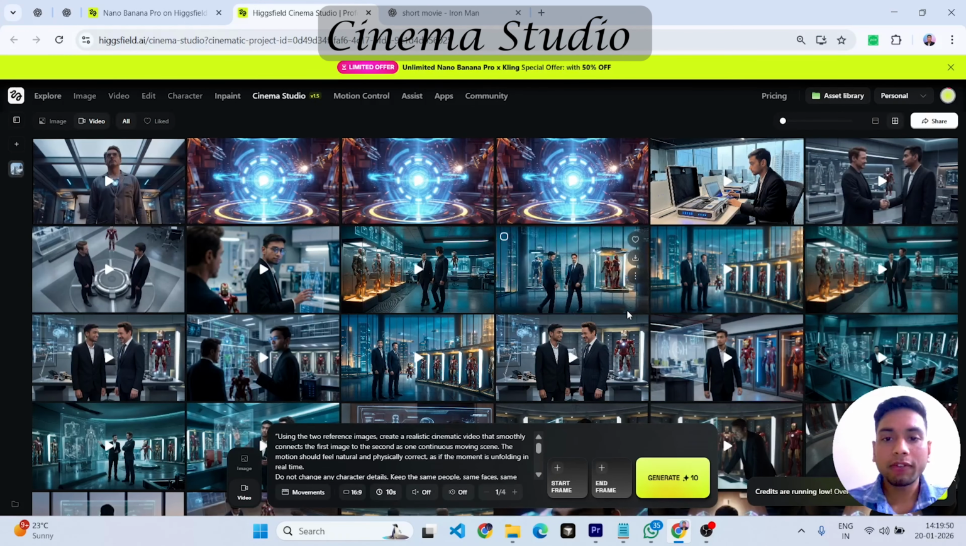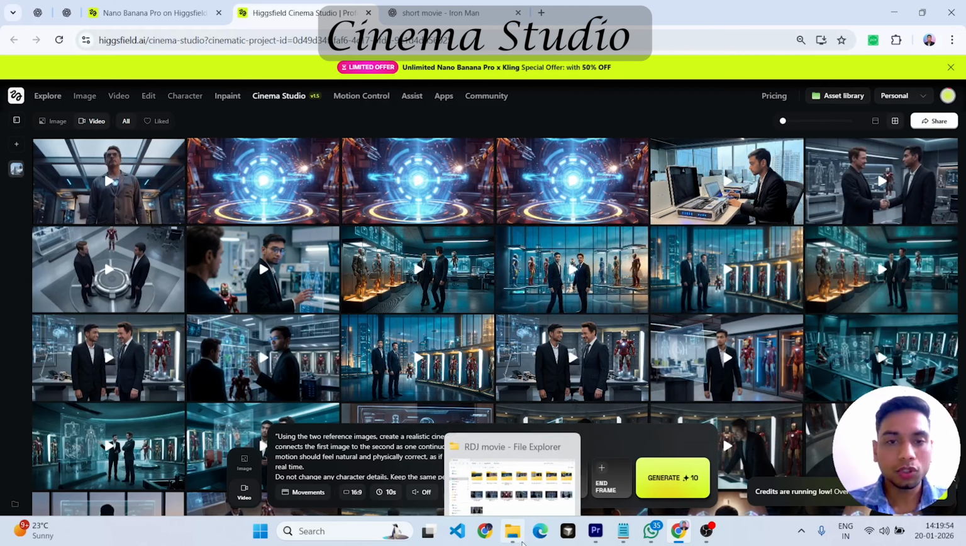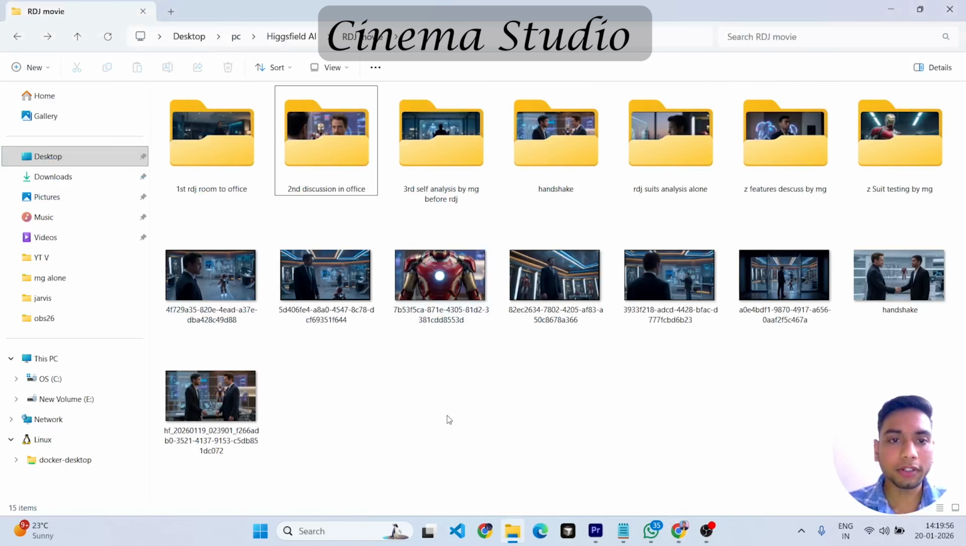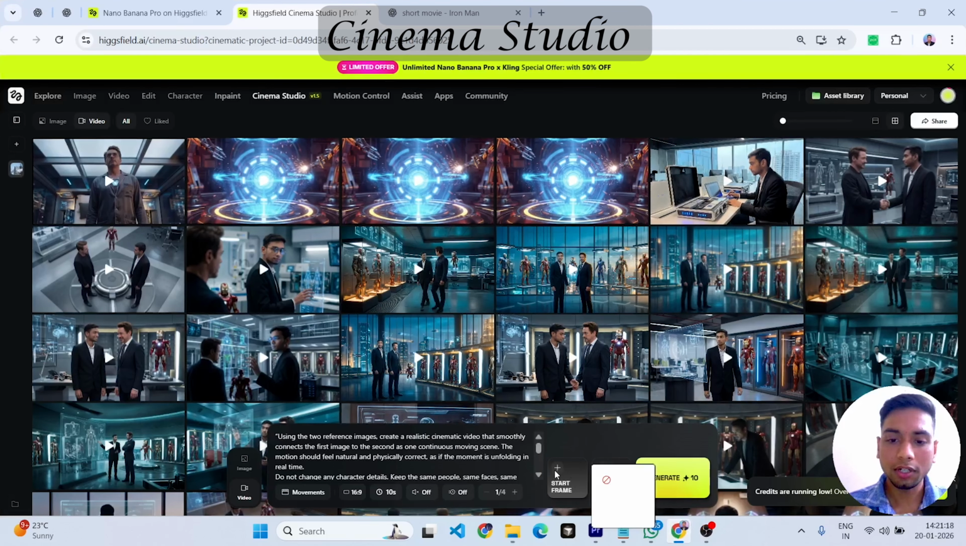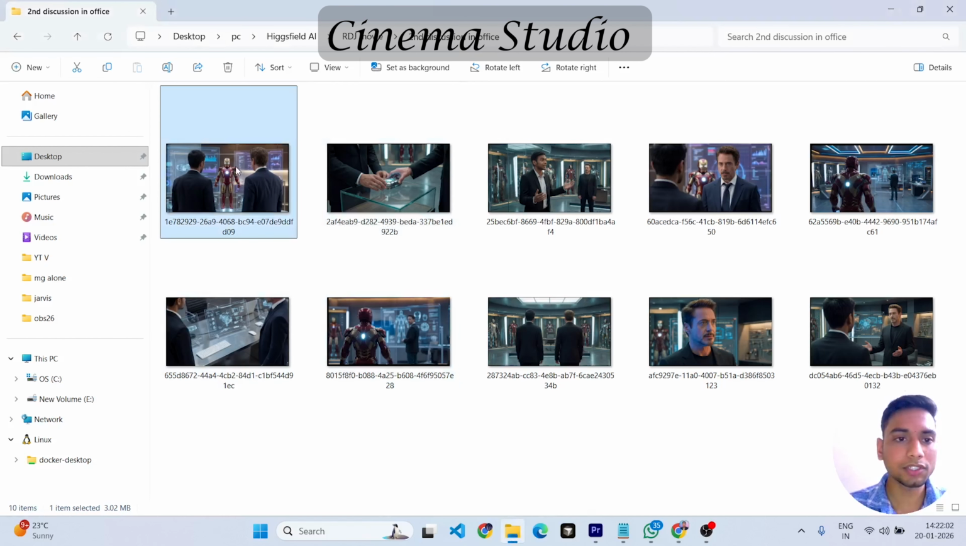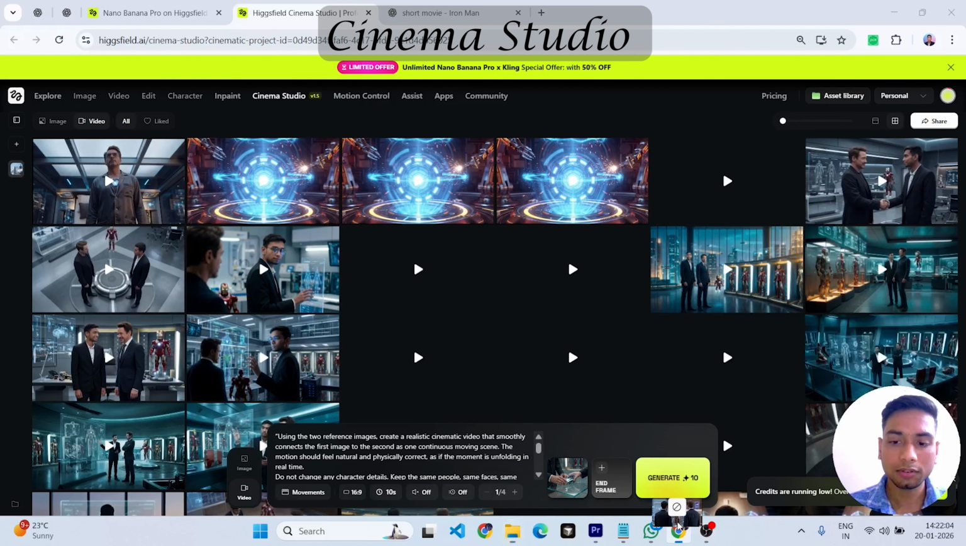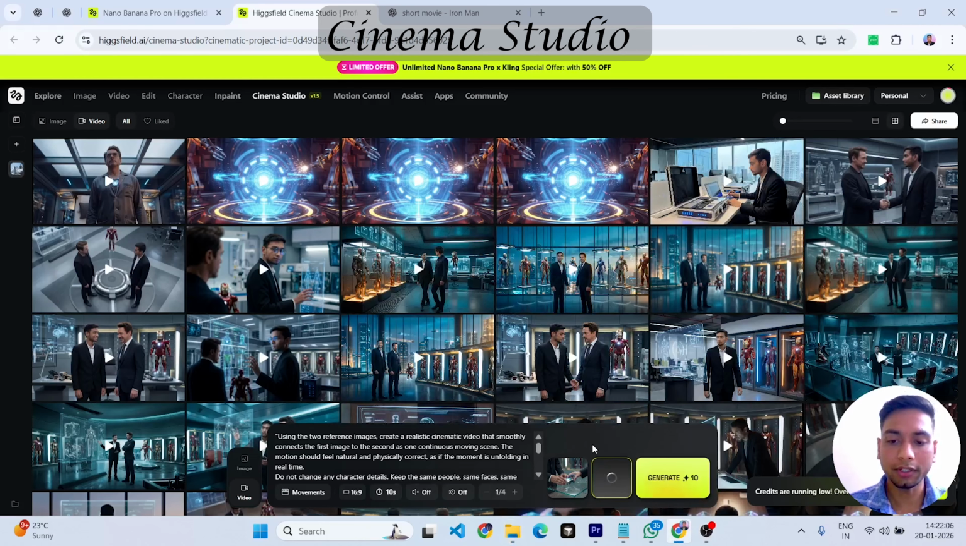Here I want to create one more scene which is remaining, so I'm just going to my folder, the discussion scene here. I just drag and drop this image here. First scene is this one. Now provide the next image, which is this over here. Give it 10 seconds, 1 frame, generate.